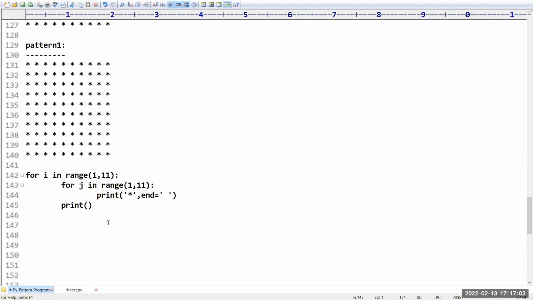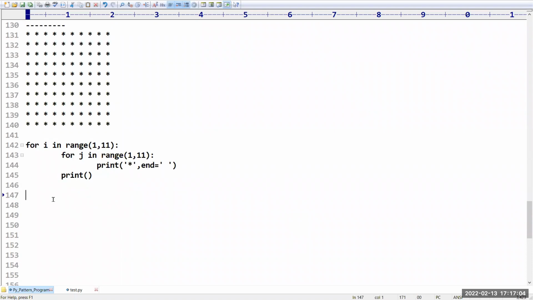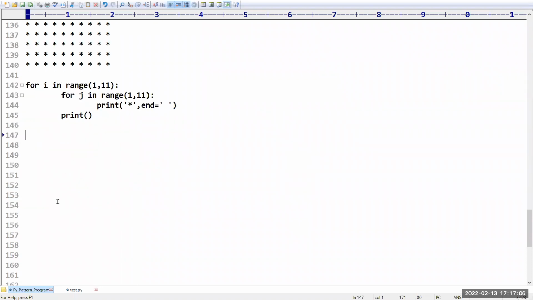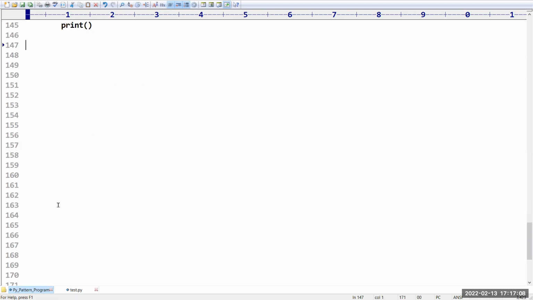Fine. Now I need to go for the second pattern. Sir, the first pattern itself is difficult, but once we construct the second pattern, the third pattern and everything will become very easy.